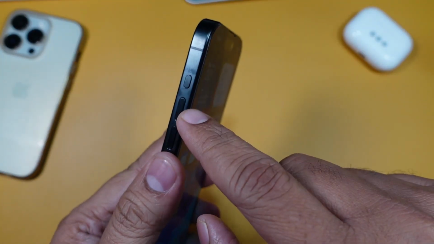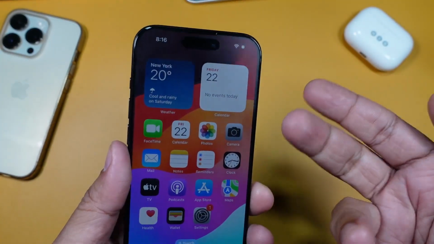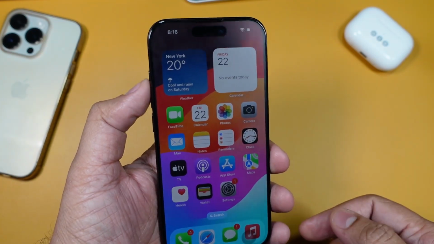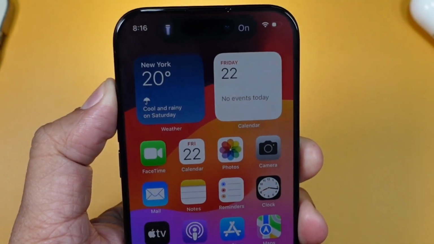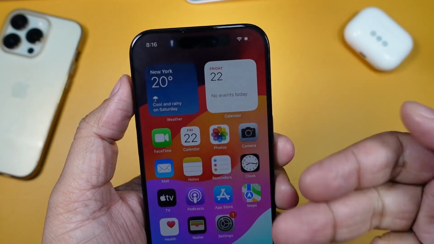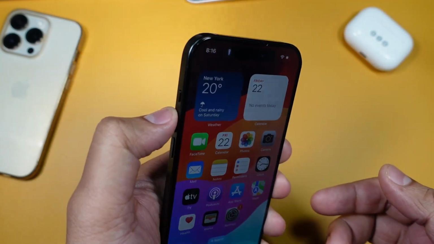You have assigned a different action on the action button or turned off the action button on your iPhone 15 Pro. You must know how to mute or unmute the iPhone without the silence button. For example, I use the action button to turn on the torch on my phone. So, in such a case, I cannot mute or unmute my phone with this new action button.